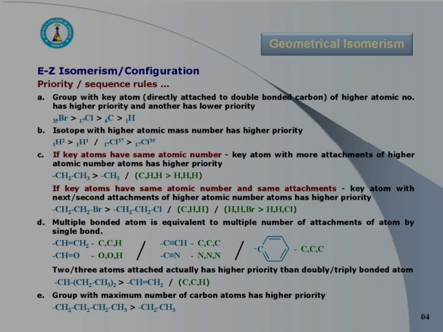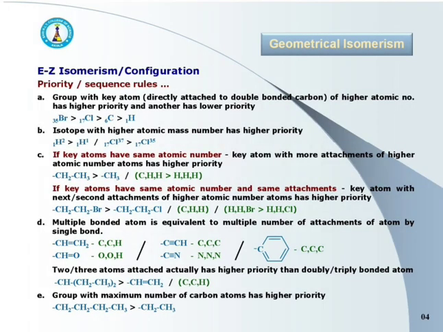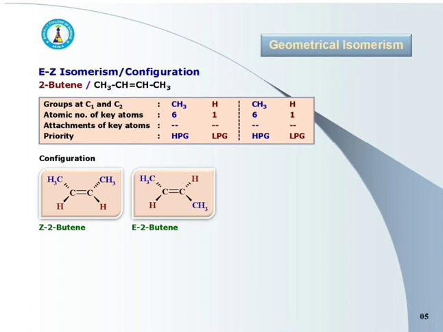Using all these rules, we may assign the EZ configuration to different molecules. Let us study the EZ configuration of some compounds. First one is 2-butene. It is having the molecular formula CH3 CH double bond CH CH3.